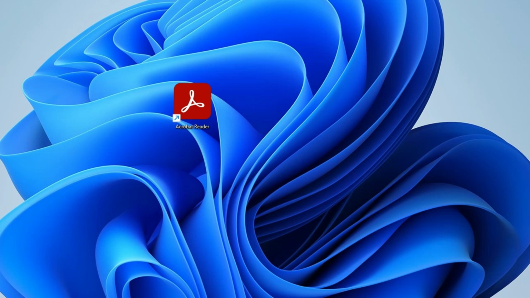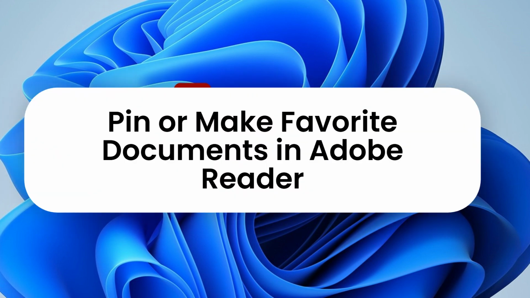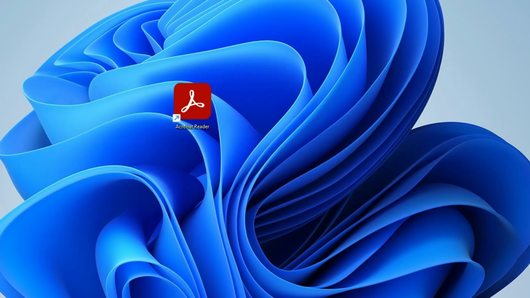If you often open the same PDF files again and again, this quick tip will save your time. Let's see how to pin or make your favorite documents in Adobe Reader. Open the Adobe Reader app.